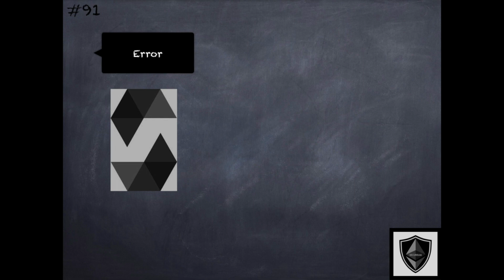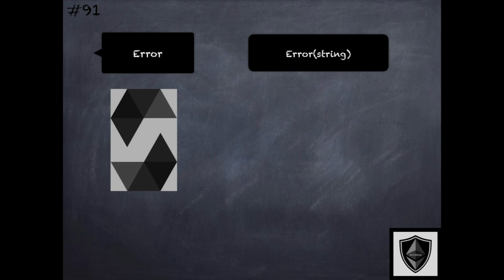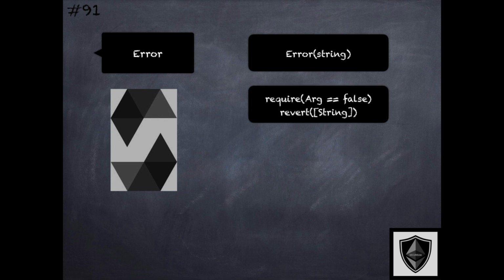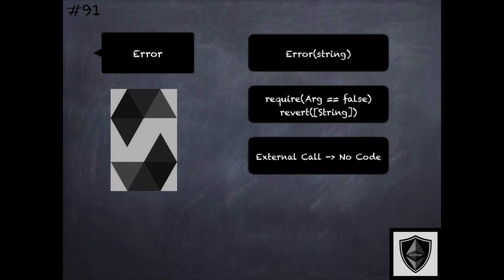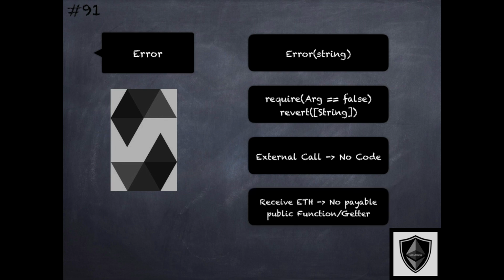Let's take a look at some of the situations wherein that error string exception is generated. As we just discussed, this is generated when the require executes and its argument evaluates to false. But the error string is also generated in other situations, such as an external call made to a contract that contains no code, or if the contract receives ether via a public function without the payable modifier, or if the contract receives ether via a public getter function.